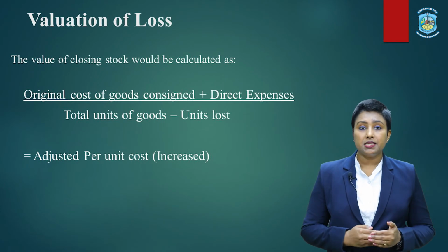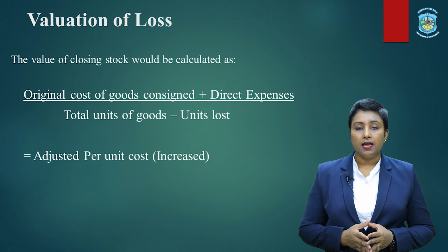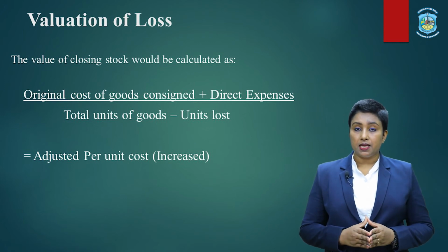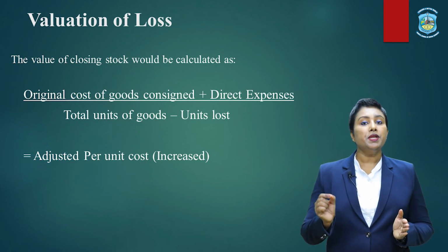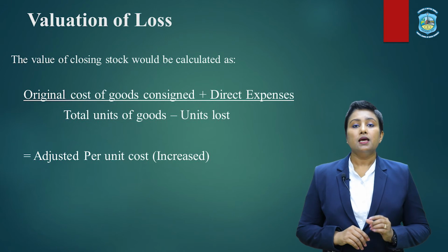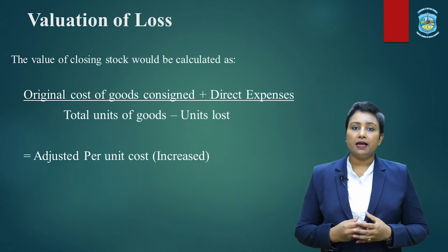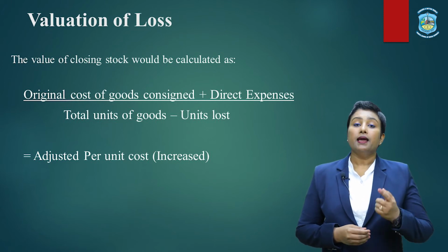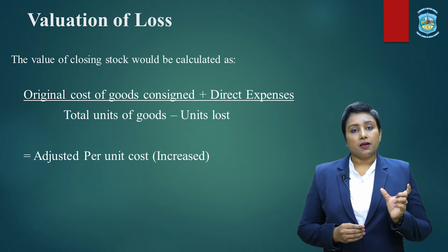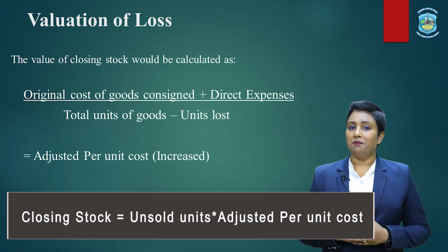Now, how to find out the adjusted per unit cost? It can be found by taking the original cost of the goods consigned plus all the direct expenses, divided by the total units consigned minus the units lost. That means the total units received by the consignee after the normal loss. This value gives the adjusted per unit cost. Now, how to find the closing stock keeping in mind the normal loss? The closing stock will be the number of units unsold multiplied by the adjusted per unit cost.